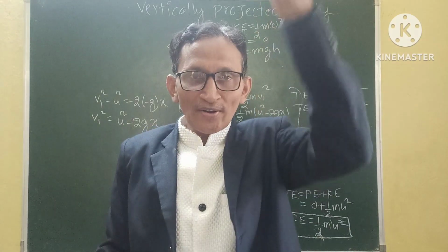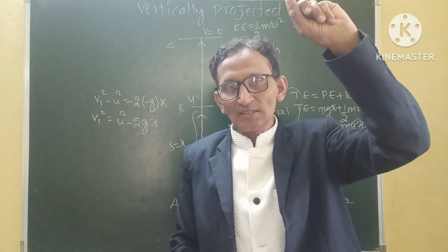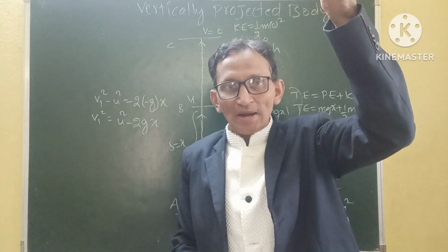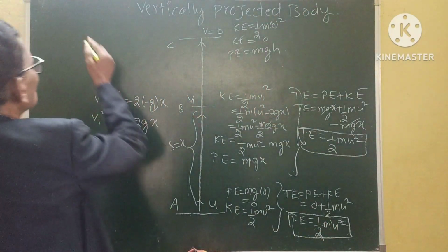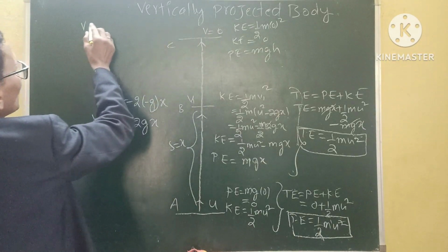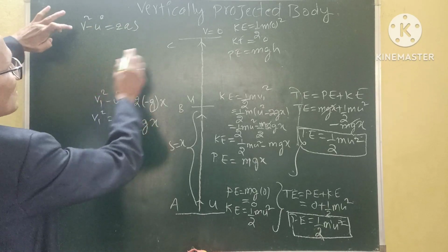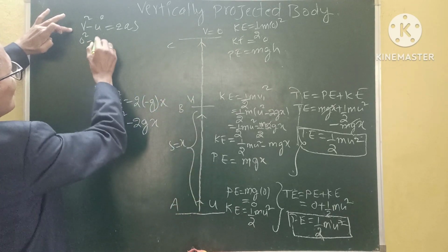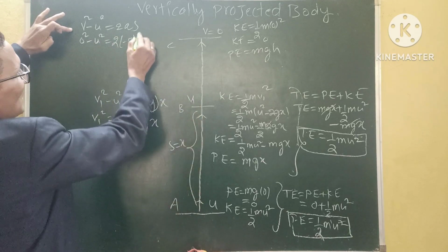When the body reaches the highest point, the velocity is 0, and at the highest point the maximum height is u square by 2g. From the equation v square minus u square is equal to 2as, the final velocity is 0, so 0 square minus u square, where the initial velocity is u, and when the body is going up its acceleration due to gravity is minus g, and the distance traveled is h.